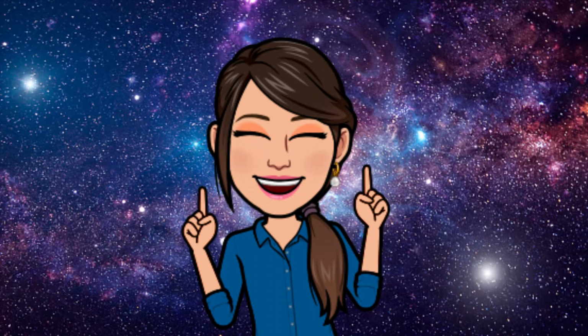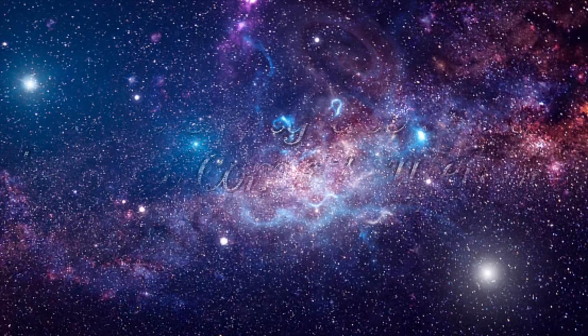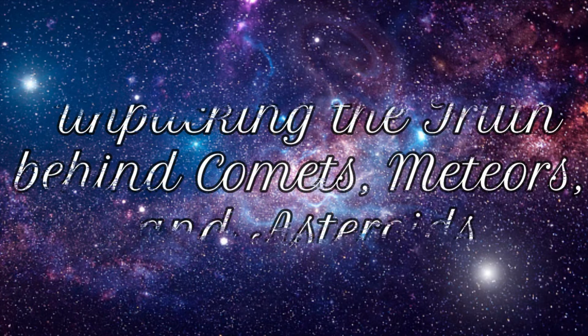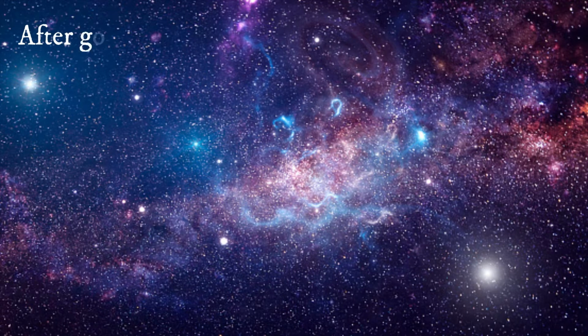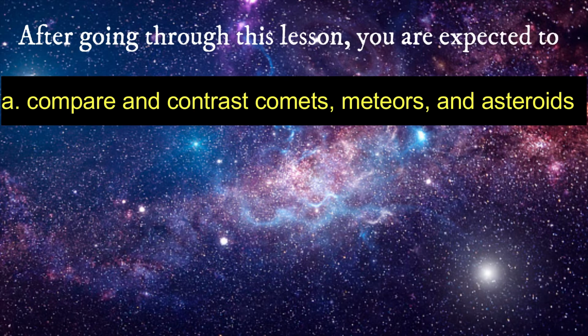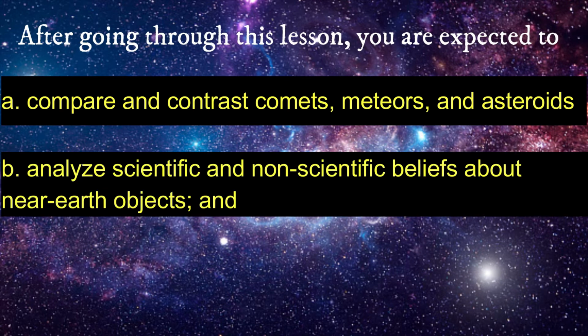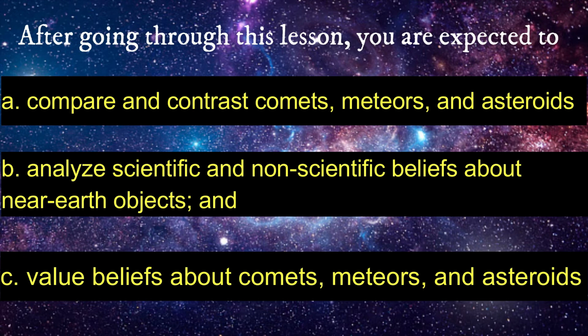Have you ever wondered what other heavenly bodies are out there? For today's discussion, join me as we learn about unpacking the truth behind comets, meteors, and asteroids from your learning activity sheet in Science, Quarter 2, Week number 7. After going through this lesson, you are expected to compare and contrast comets, meteors, and asteroids, analyze scientific and non-scientific beliefs about near-Earth objects, and value beliefs about comets, meteors, and asteroids.